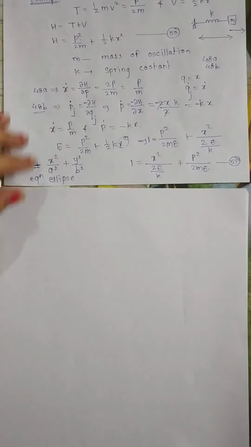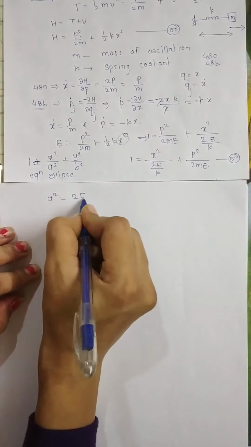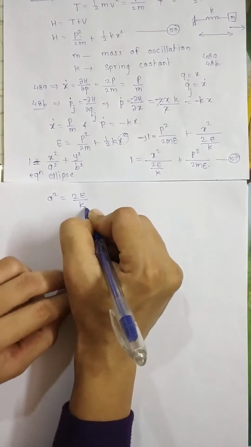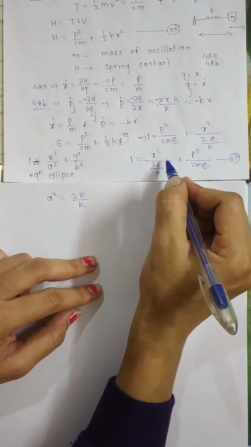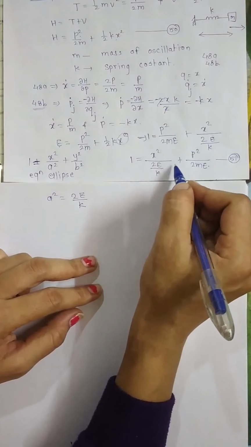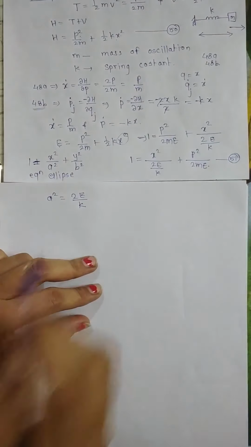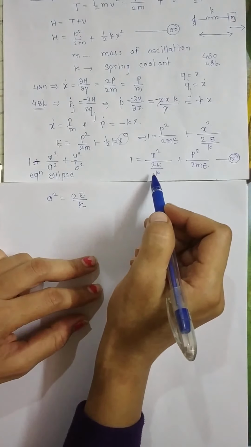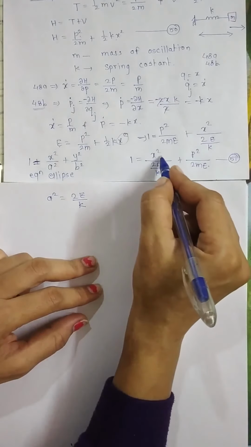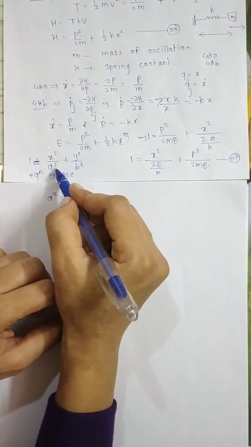So by comparison, we will get a square as 2E by k. Let me do the comparison here. The term which is for x, on x there is a.